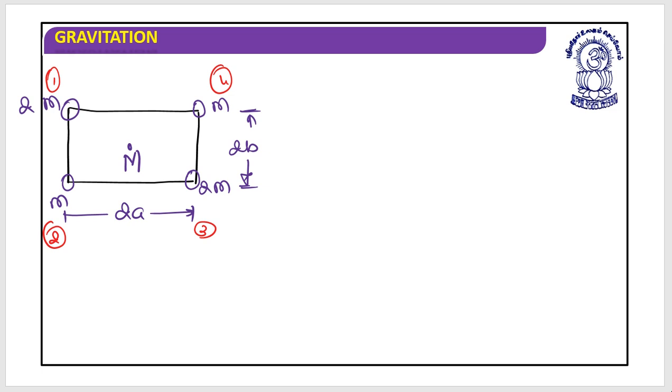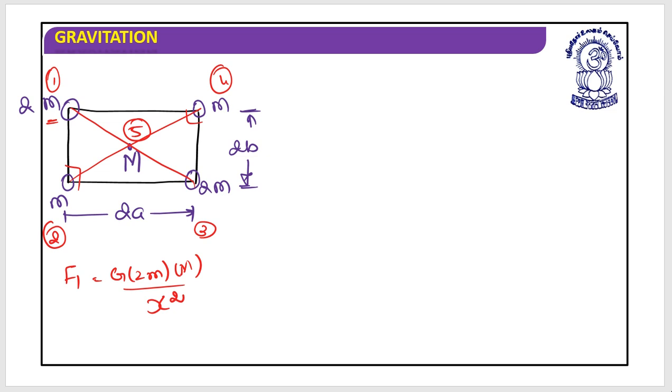Whatever would be the distance between these two, let's call this a distance that can be calculated using Pythagoras. Again, this could be calculated according to Pythagoras, that I understand. This distance is half of the distance, that we understand. So if I write down the forces, it's F1. Let's call this the fifth particle. If I write down this force 1, it's G into 2m into m divided by, let's say, x square.